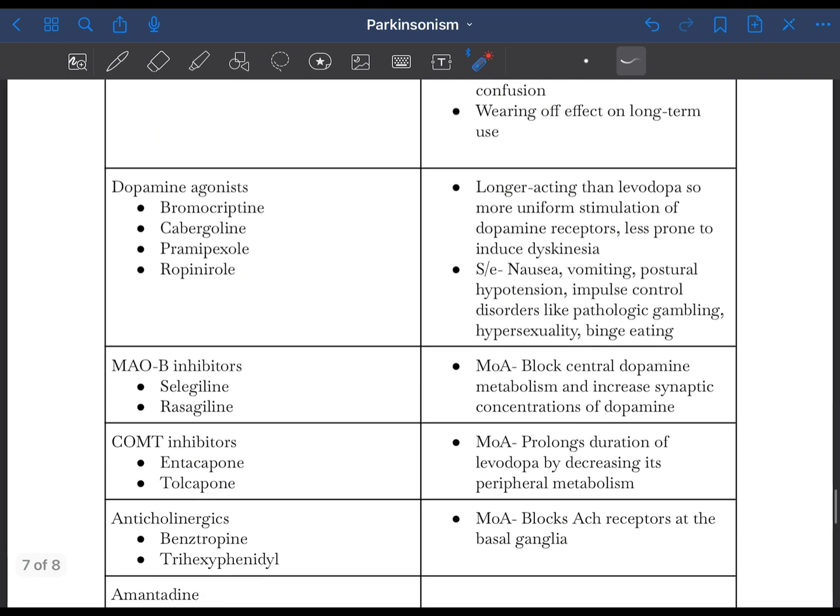Their side effects include nausea, vomiting, postural hypotension, and it is now noted that patients on dopamine agonists have impulse control disorders like pathologic gambling, hypersexuality, binge eating, etc.